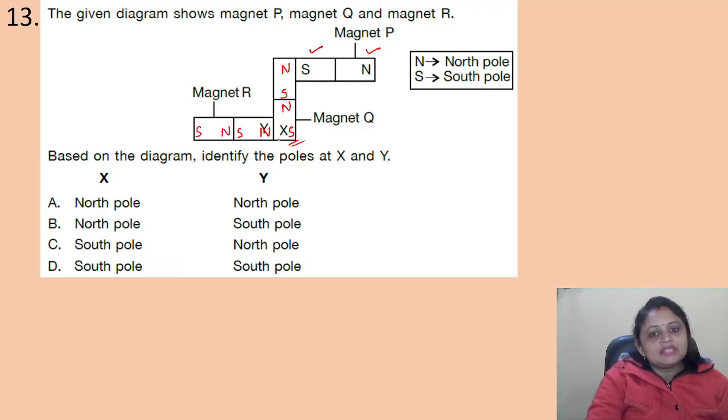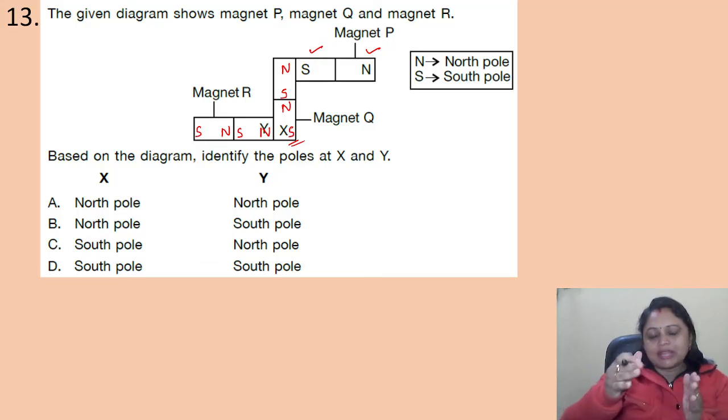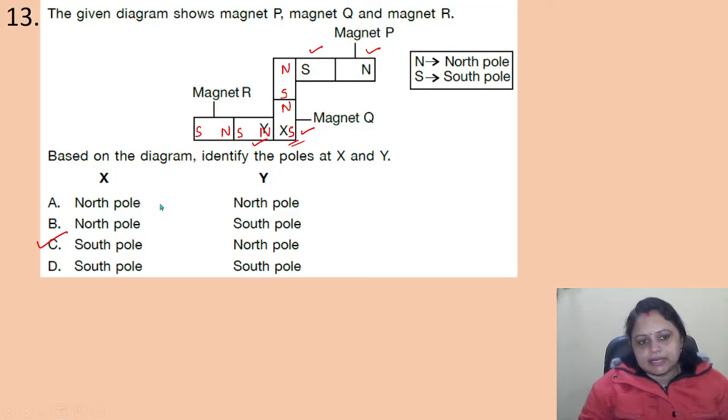How we are doing this? Because we know opposite poles attract, right? So South Pole and North Pole, they will be attracted. You can see in the diagram, if they are joined together, they must be of the opposite type. Okay, so X, that is South Pole, Y, that is North Pole. So option C is the correct answer.